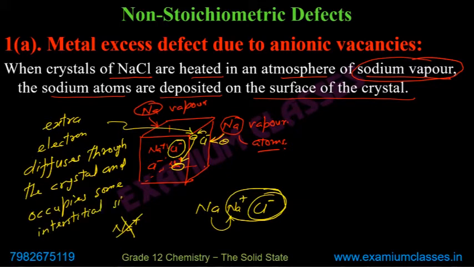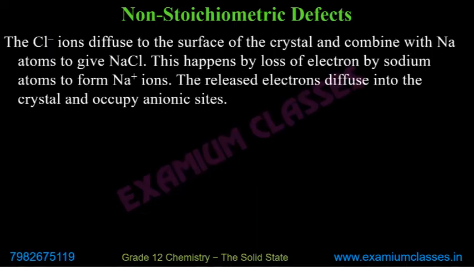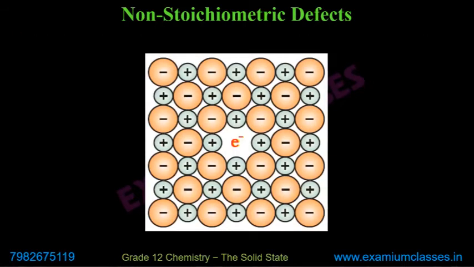That site will be obviously from where chlorine goes away. Again, it is not necessary that it is exactly that site from where chlorine goes away, because chloride anions actually move. You can understand it from the diagram.